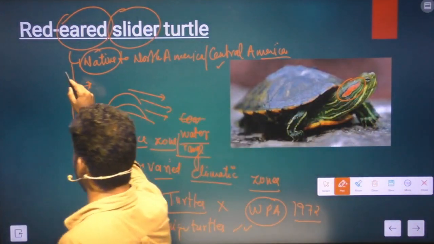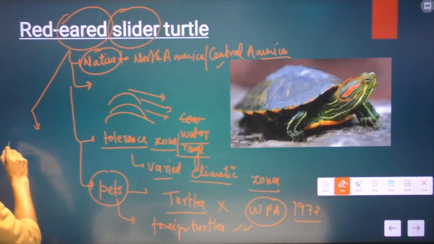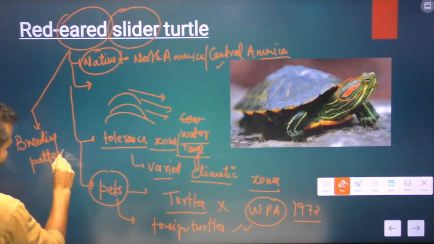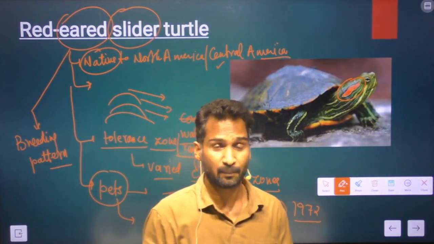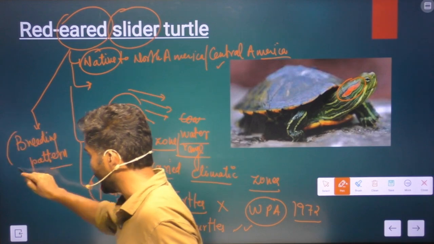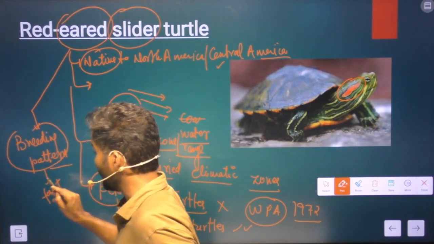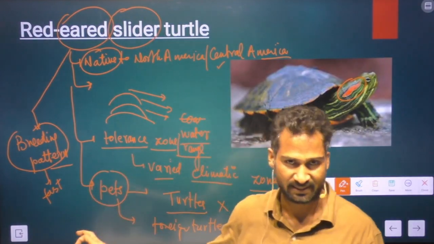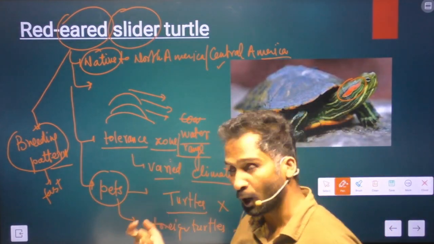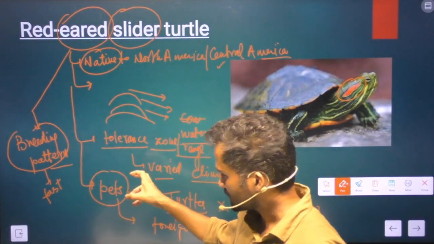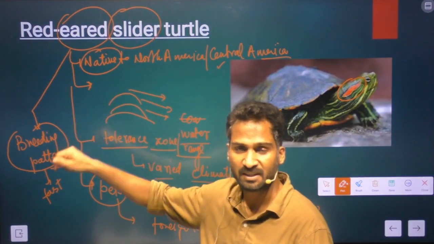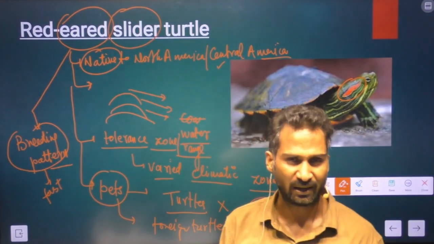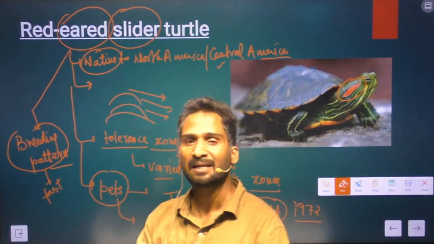One other important property is that their breeding pattern is very fast. The breeding pattern of this turtle is significantly higher compared to other turtles. Since their breeding is fast, they multiply and reproduce very fast. Wherever they are kept as pets, in a tank or in a pond, the number of these turtles increases significantly because of the fast breeding pattern.